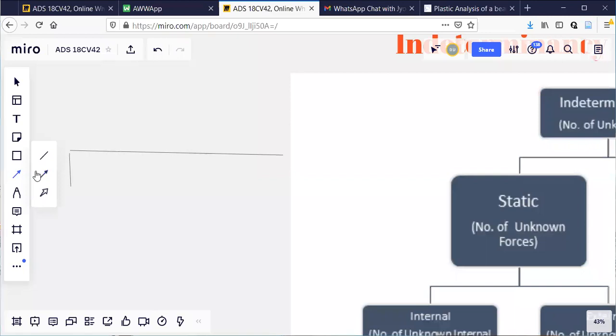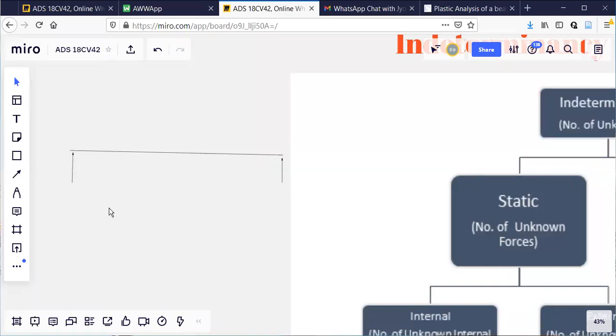I will just draw it in this way. So these are the supports here. Support A is on hinges, a hinged end.